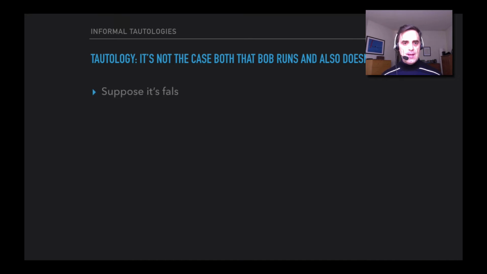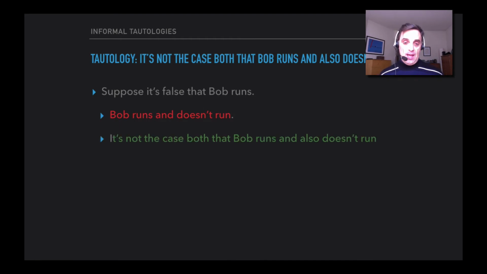Well, suppose instead that it's false that Bob doesn't run. Okay, well, that means that also "Bob runs and Bob doesn't run" is false because the first part of it is true. But if that sentence is false, the first part of it is false. Bob runs and doesn't run, the first part of that is false, and so the whole thing is false because it's a conjunction. It says they're both true. Well, if "Bob runs and doesn't run" is false, then the negation of that whole thing is true. So it's not the case both that Bob runs and also doesn't run.